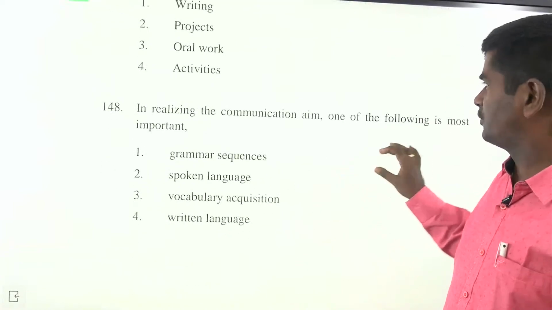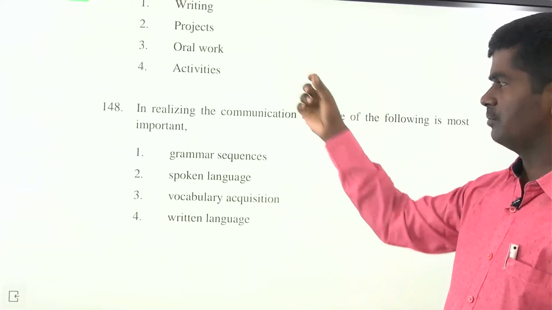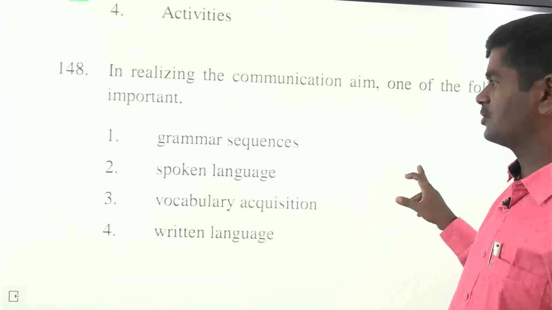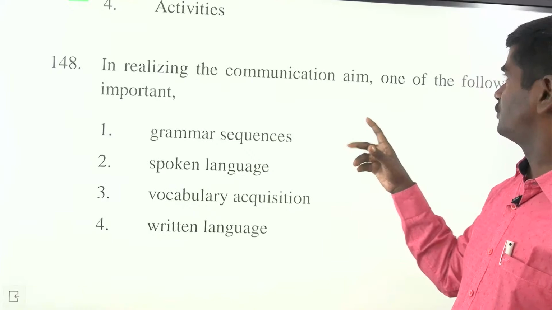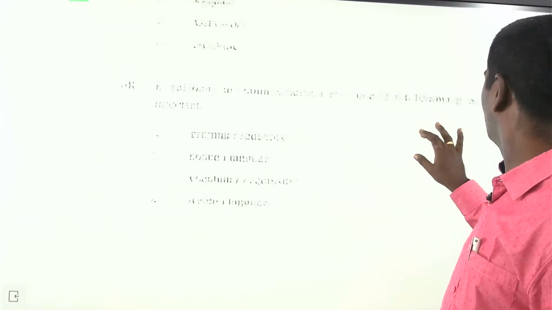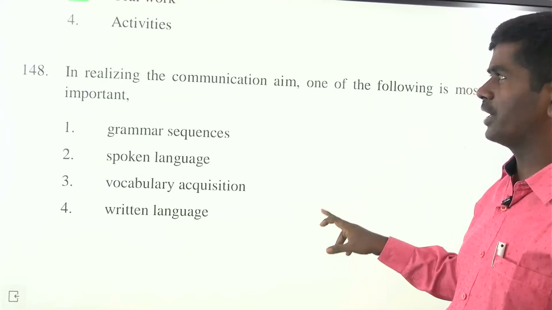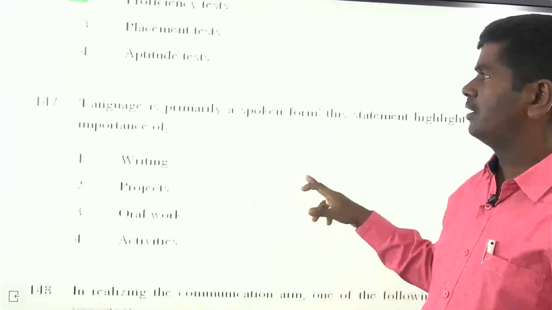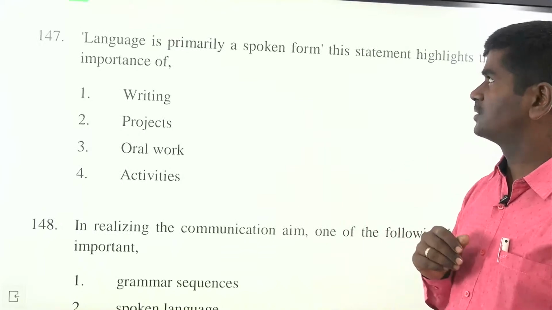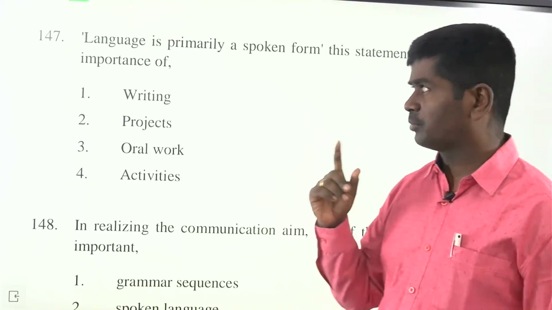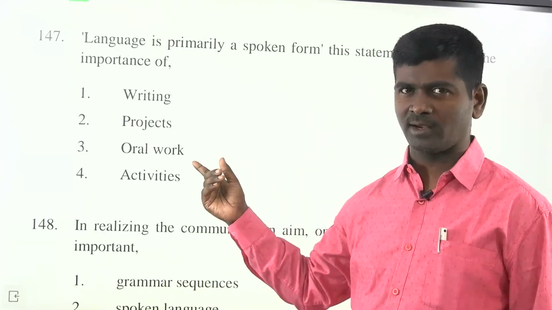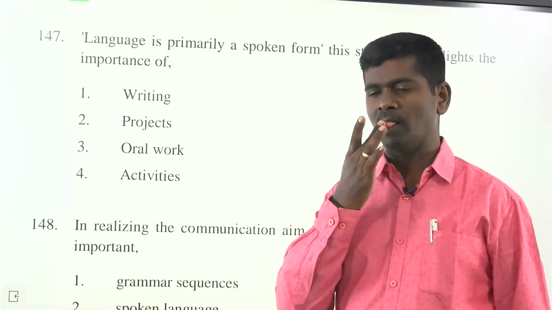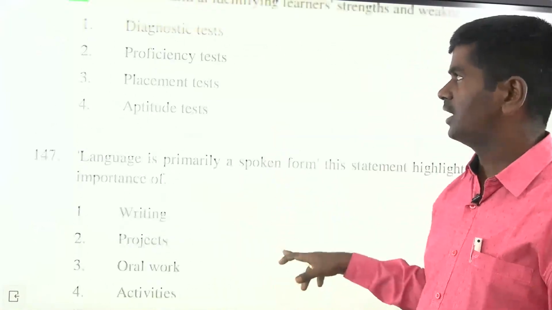In realizing the communication aim, which of the following is most important: grammar, sequences, spoken language, or vocabulary? The answer is spoken language. Spoken language is very important, remember. Next, language is primarily a spoken form. This statement highlights the importance of oral work, oral skills. Language is primarily speech because it gives a lot of priority to spoken skills, both listening and speaking.